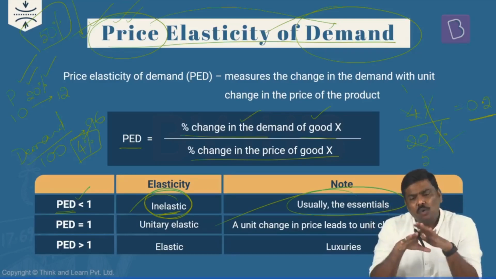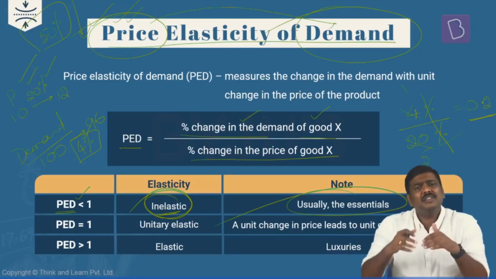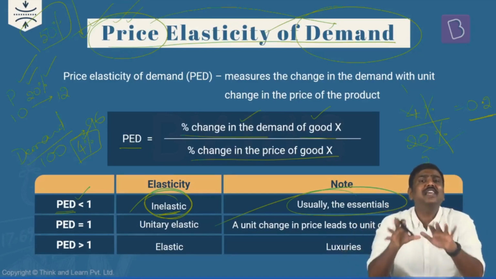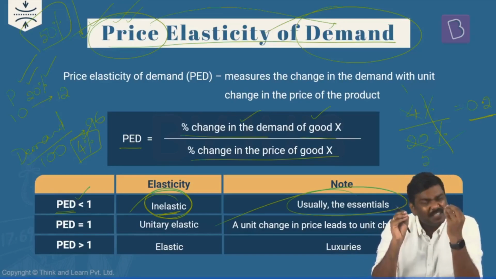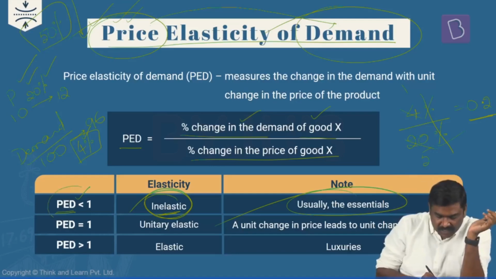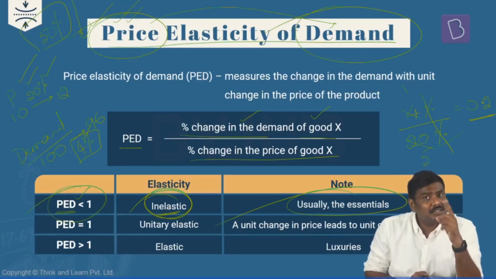Have you understood this? Overall in the economy, yes, there is a slight decrease in the consumption, because the price has increased. All the people will not be able to afford or purchase the same amount of rice now. So obviously there is a slight variation in the demand, but it will be just marginal. A small amount of demand variation is going to take place. That is the reason we'll generally say that PED is less than 1. Price elasticity of demand is less than 1.